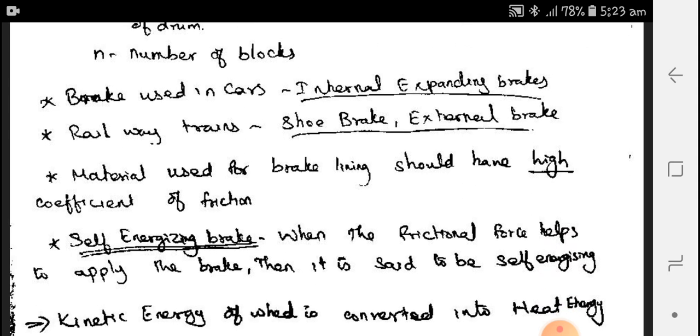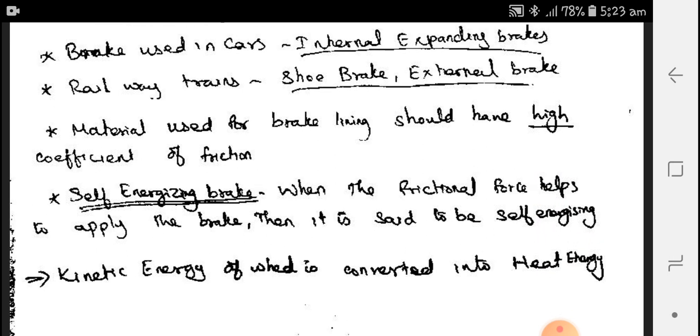What is the material we are using for the brake lining? Material used for the brake lining should have a high coefficient of friction. What is the value of the coefficient of friction here? It is a maximum of up to 0.4.